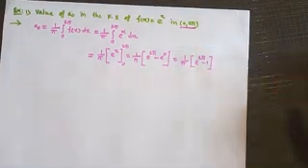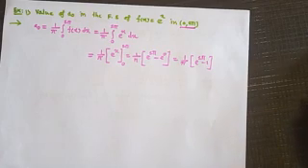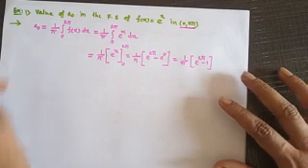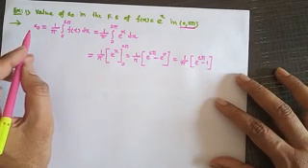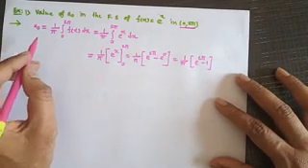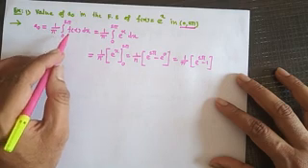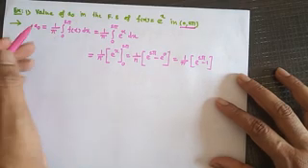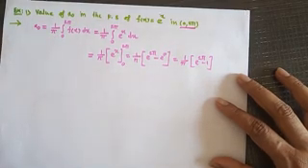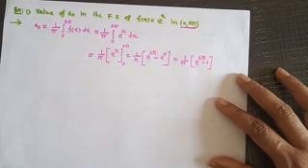This type of question can be asked in the examination. Here we only need to write the formula of a0, which is 1 over pi, 0 to 2 pi, f of x dx, and within 2 lines we can calculate the value of a0.